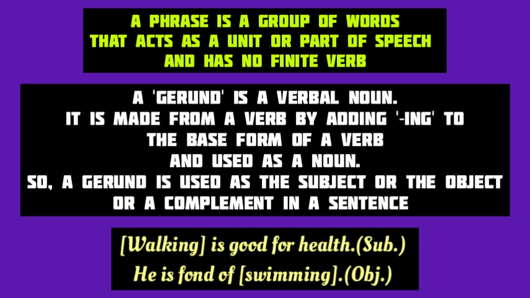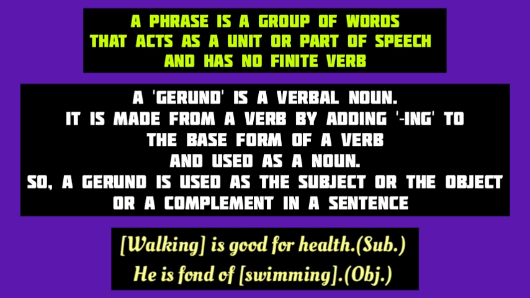Well, a gerund is a verbal noun. In other words, a gerund is made from a verb by adding or suffixing ing to its base form, but used as a noun in a sentence. In short, a gerund is called a verbal noun because it's made from a verb but used as a noun in the sentence. And since a gerund acts as a noun, it's used either as the subject or an object or a complement in a sentence.